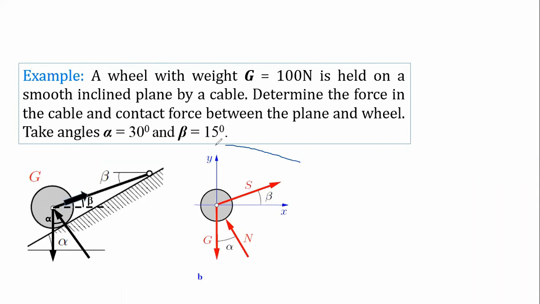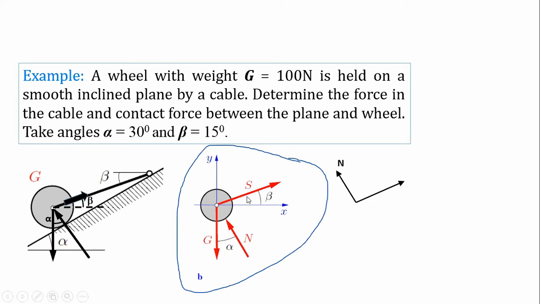So your FBD in the first appearance will look like this one, and you can rearrange all the three forces in order to apply Lami's theorem. So how you will rearrange? You can just bring this N along the line of action and place it outward to the point.